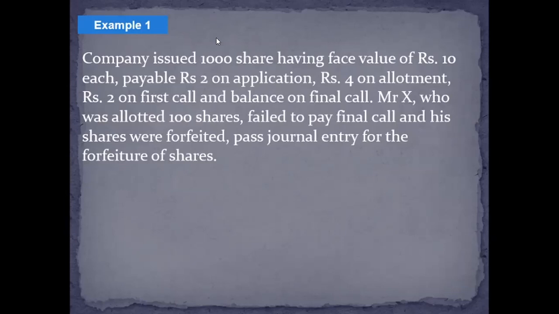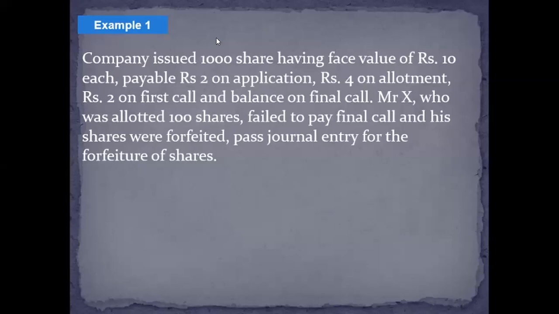This is not a full-fledged question. This is just a small example. Through this we'll be able to understand how forfeiture is actually treated. The question says that a company has issued 1,000 shares having a face value of rupees 10 each, payable rupees 2 on application, 4 on allotment, rupees 2 on first call, and the balance on final call. Mr. X, who was allotted 100 shares, failed to pay the final call, and his shares were forfeited.